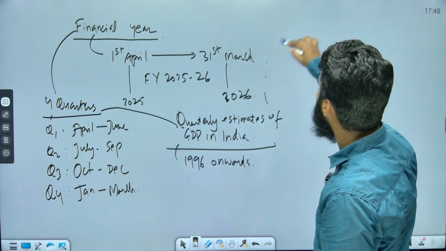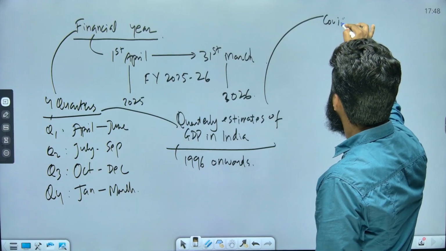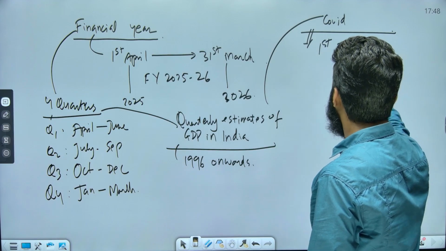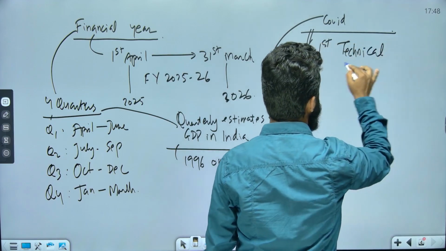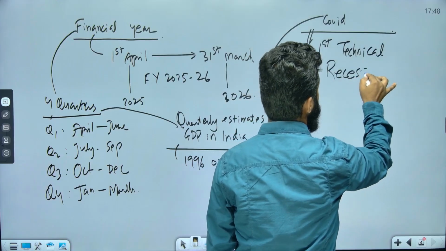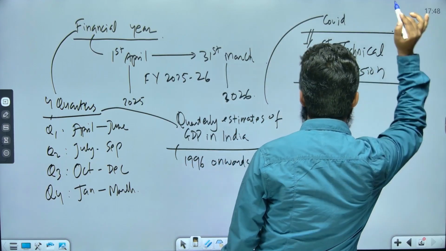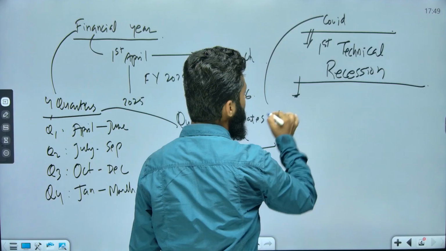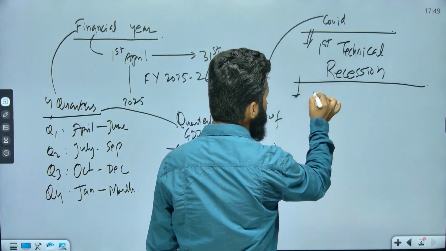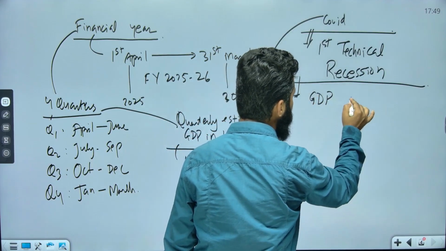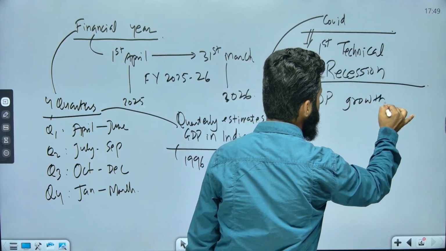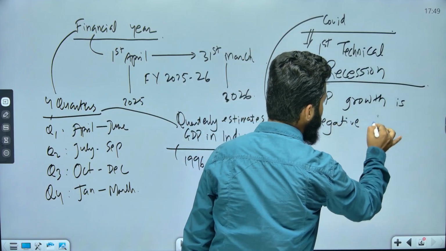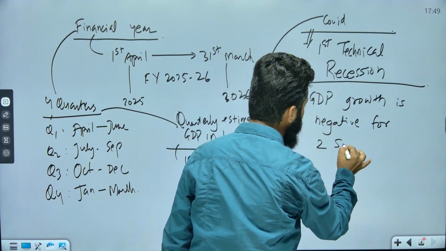Why are we focusing on this particular information? Because during the COVID period, it was said that India was having its first technical recession. What do we mean by this? Technical recession is when GDP growth is negative for two successive quarters.